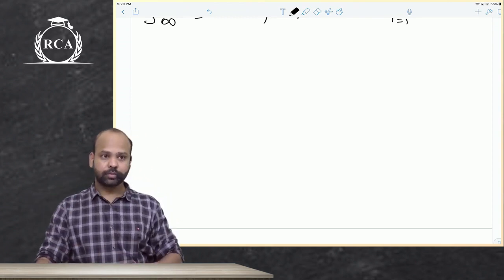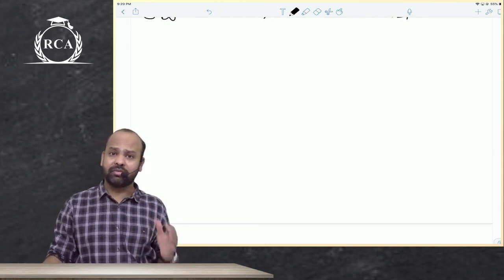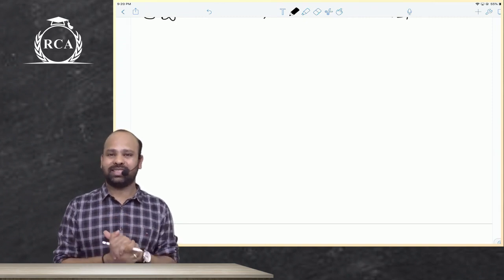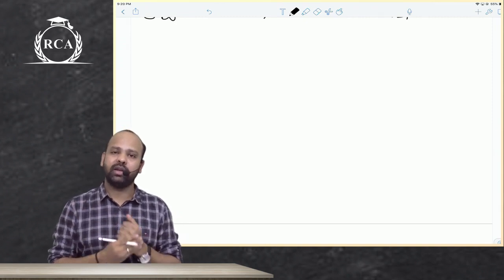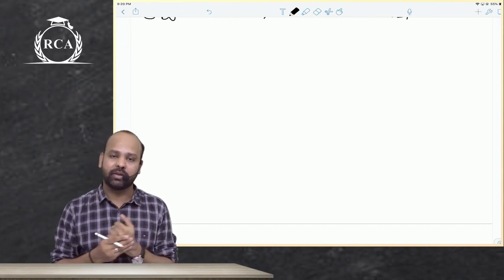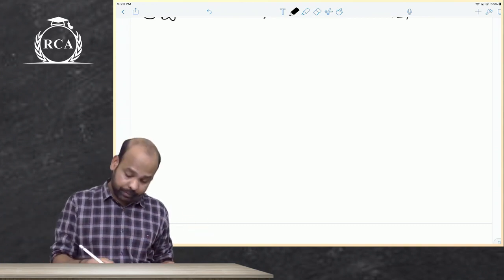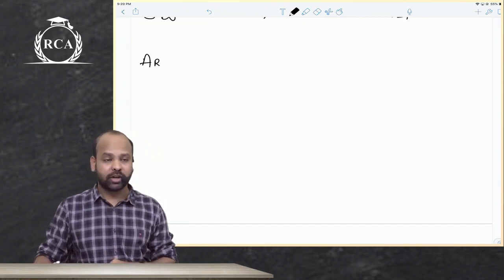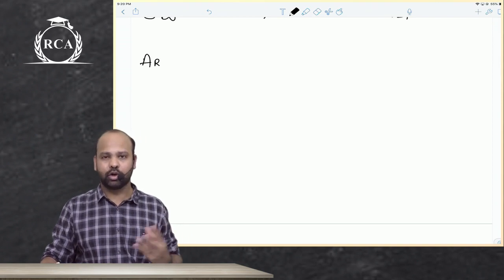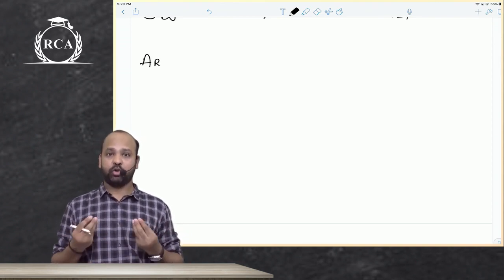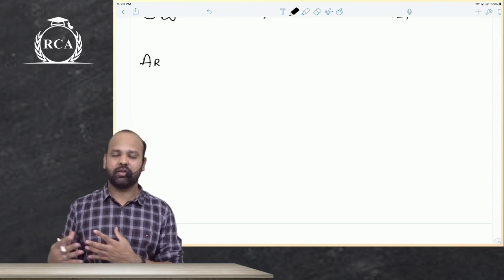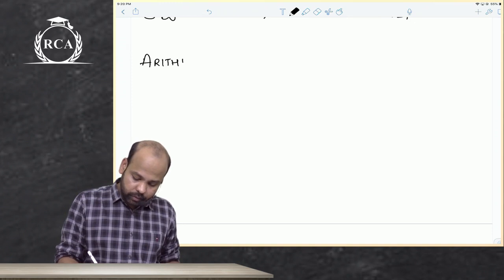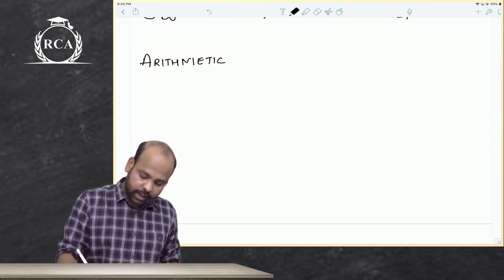Now we will be starting the very first sequence that we have in our syllabus, and that is arithmetic sequence and series. The first exercise is based on only arithmetic sequence and series. The second exercise is based on geometric sequence and series, and then a combination of both of them. I have a habit of calling this chapter progressions also. Progression literally means progressing towards a definite value. So that's the same thing as a sequence only. So, arithmetic sequence and series.